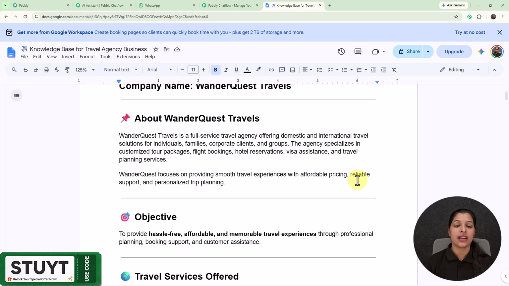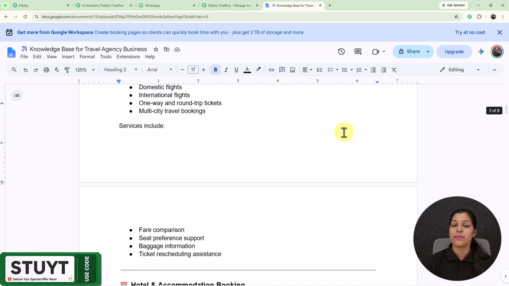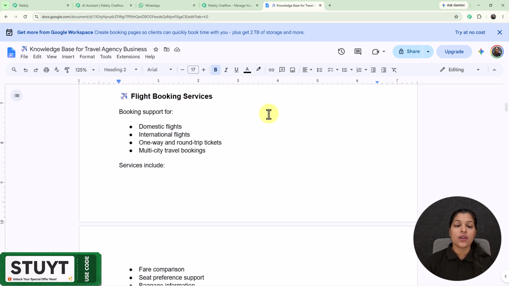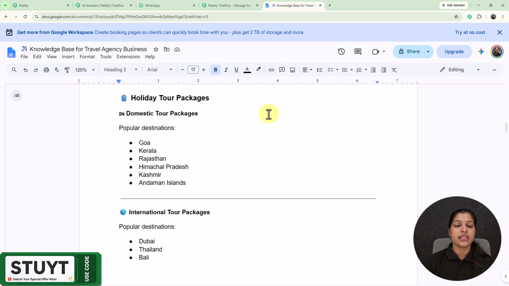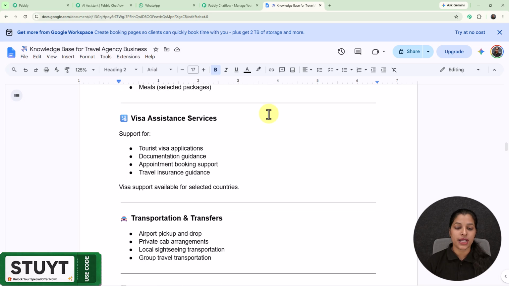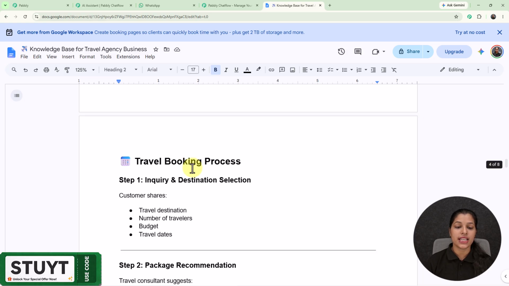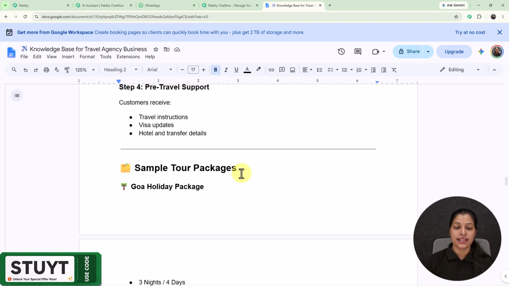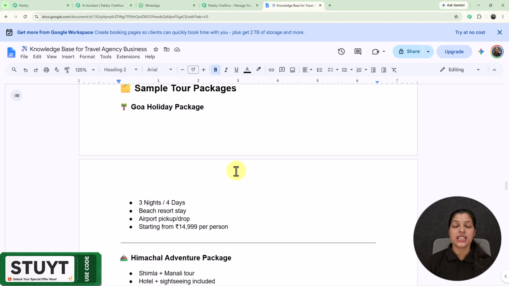And here I have started this knowledge base with a business overview, which will let my AI understand what my business is about and who my target audience is. And next, here I am getting all the services provided by this particular business. And here you can see that I have entered all the details and the key points so that my AI doesn't get confused. So the knowledge base will work as the brain for your AI assistant.